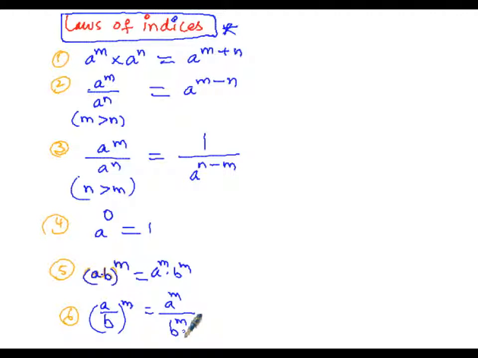Then now the seventh one, seventh class of indices, a to the power of minus m. So exponent is negative. So when we write in the denominator, a to the power of minus m becomes 1 divided by a to the power of plus m in the denominator.